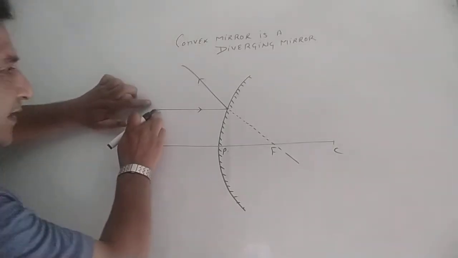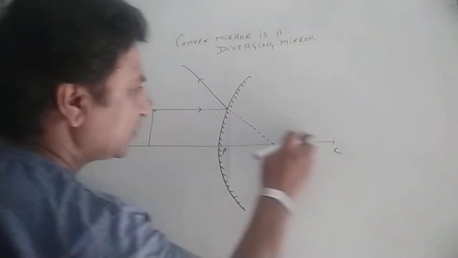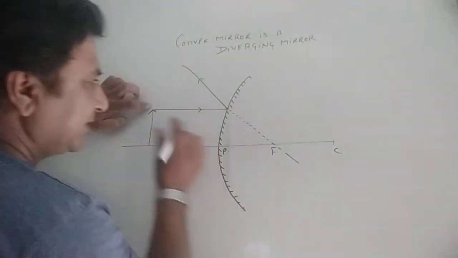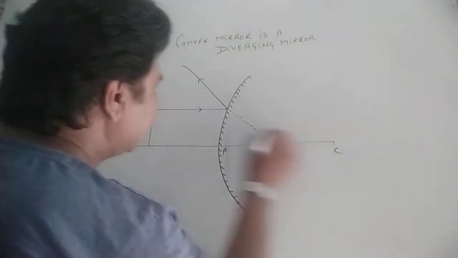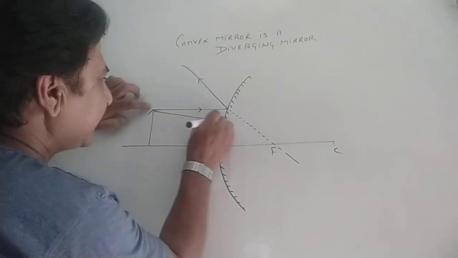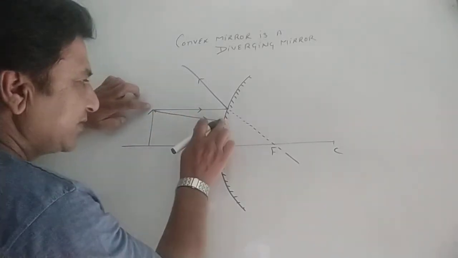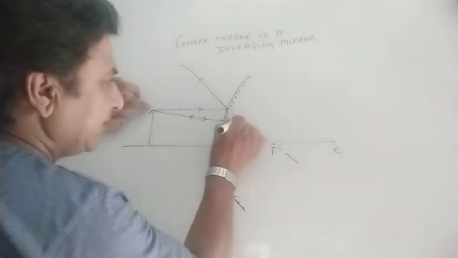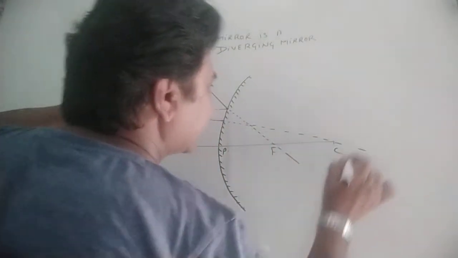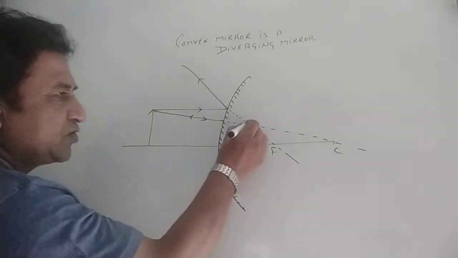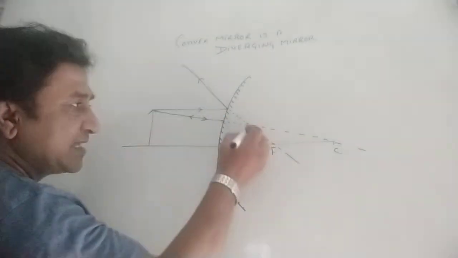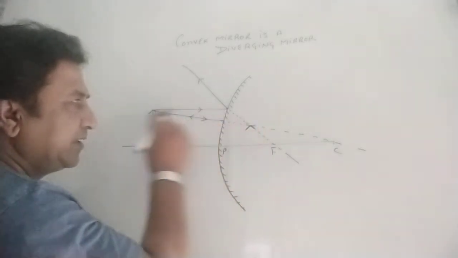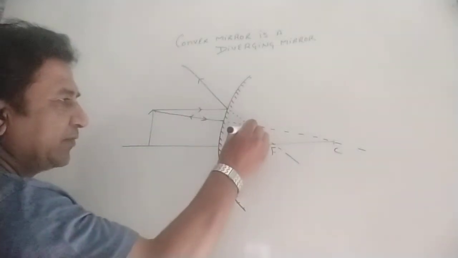Now put the scale over here, going from the head of the object and passing through the center of curvature, right? If you place the scale, then draw the ray up to this, because it will strike and bounce back. But if we extend it, it passes through the center of curvature. These two rays, extended, where they intersect each other will form the head of the object's image, and the image will be formed.